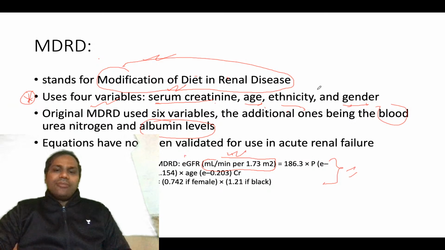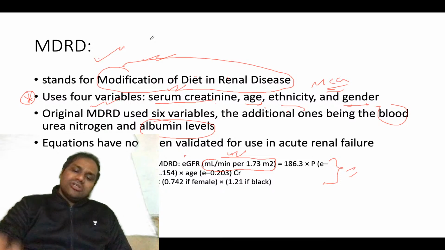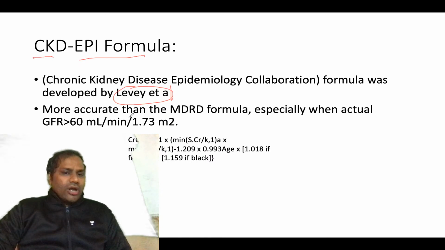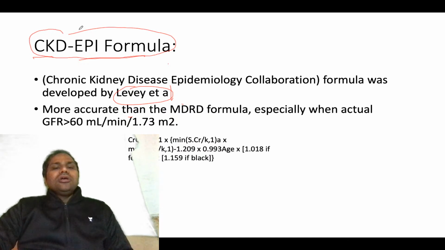So this is again an important aspect which you need to know about MDRD. You can better go and see your physiology also. Integrating physiology is very important. There is another formula, the CKD EPI formula. This CKD EPI formula was developed by Levey et al, and it is more accurate. The important thing you need to know is that it is more accurate than the MDRD formula.